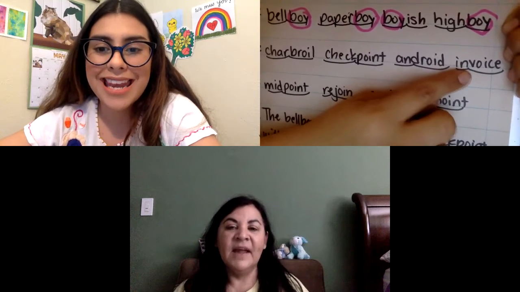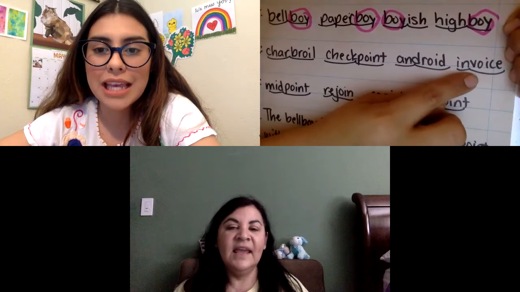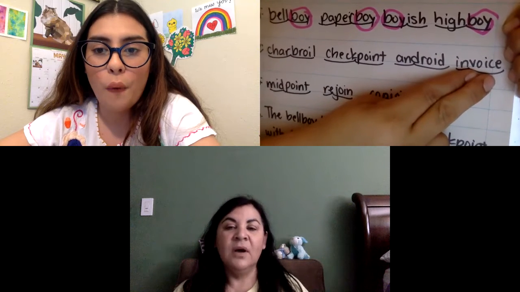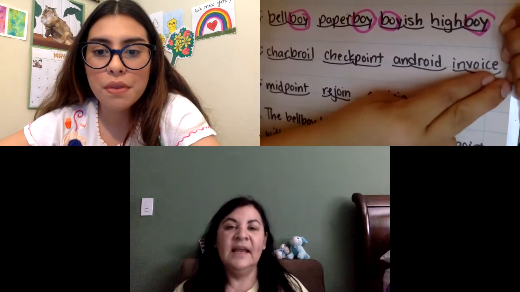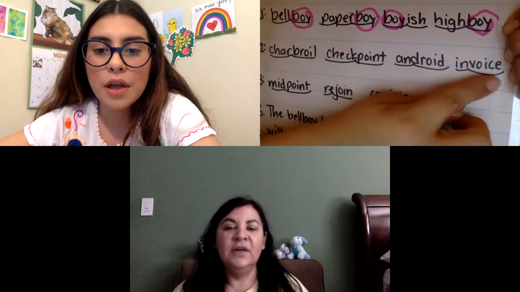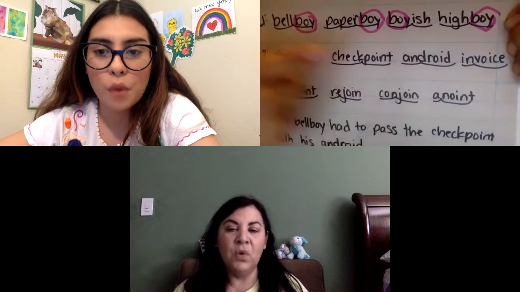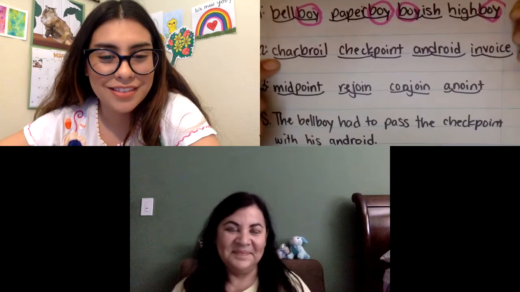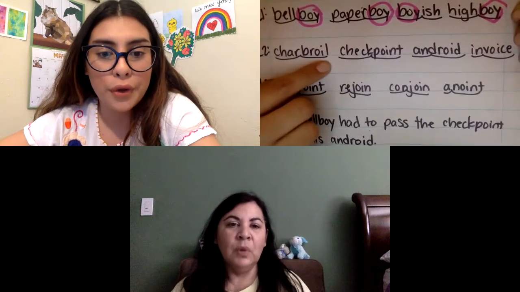All right. Sound. I. Sound. Blend it. In. Sound. V. Sound. Oi. Sound. Blend that. Void. Whole word. Invoice. Reread that for fluidity. 3, 2, 1. Charbroil. Check Point.